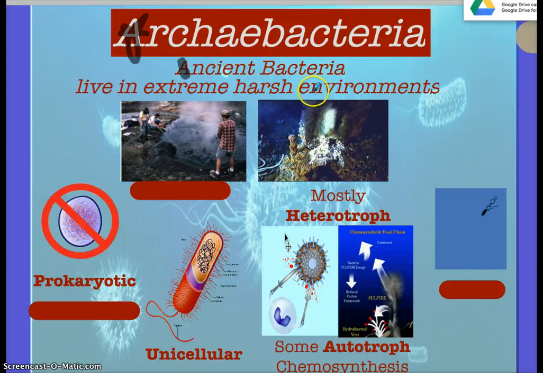They live in harsh environments. Like this is a harsh environment. This is the bottom of the ocean or the abyss. There's hydrothermal vents in the bottom. That heat, along with bacteria, make their own food through a process called chemosynthesis. They use the chemicals of sulfur and carbon dioxide coming from what is like an undersea volcano. That's how they make their own food, the ones that live in harsh environments.